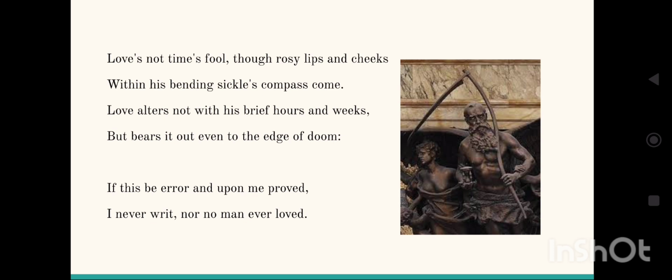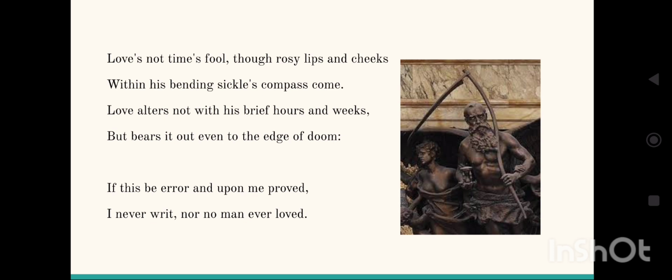So the sense is that love's not time's fool. Love cannot be fooled by the supreme authority, time. Also, time has the power to control everything. These rosy lips and cheeks, the symbol of beauty and youth, will go off. They will just be cut out by time.